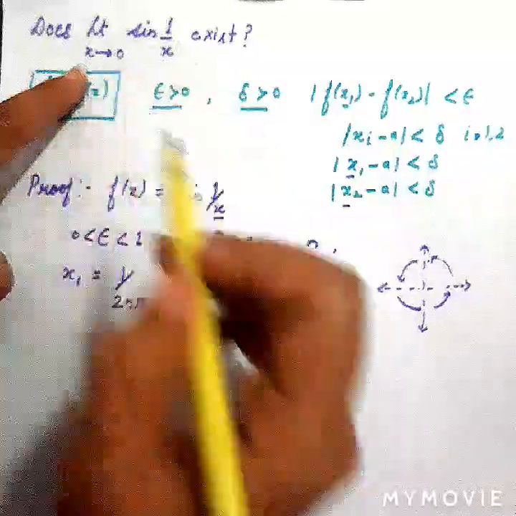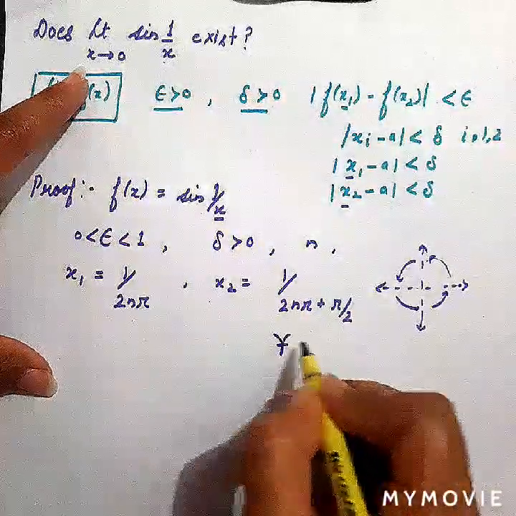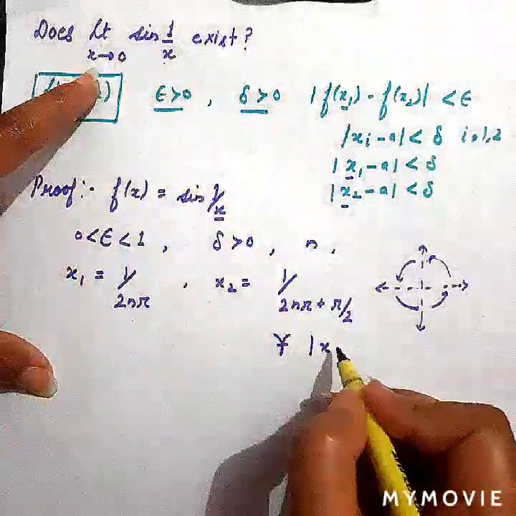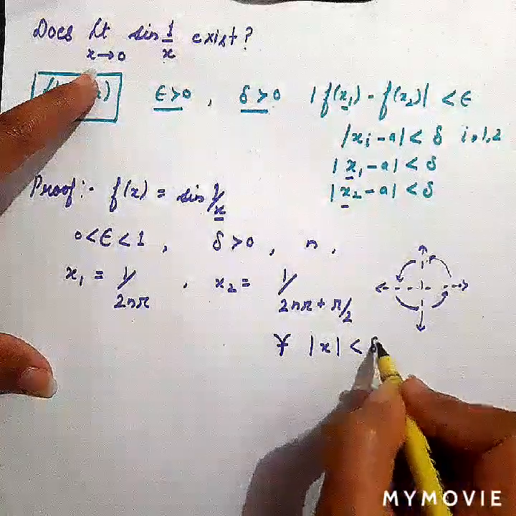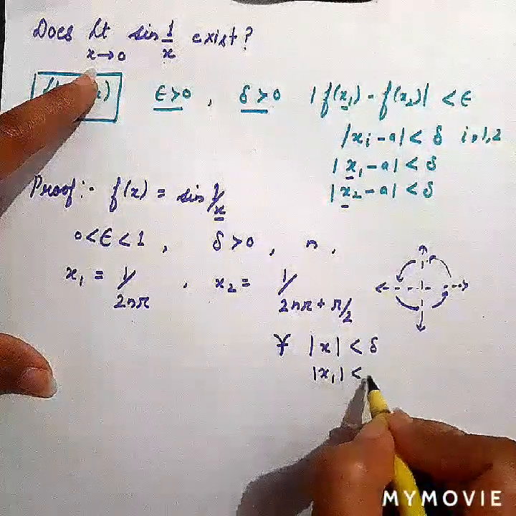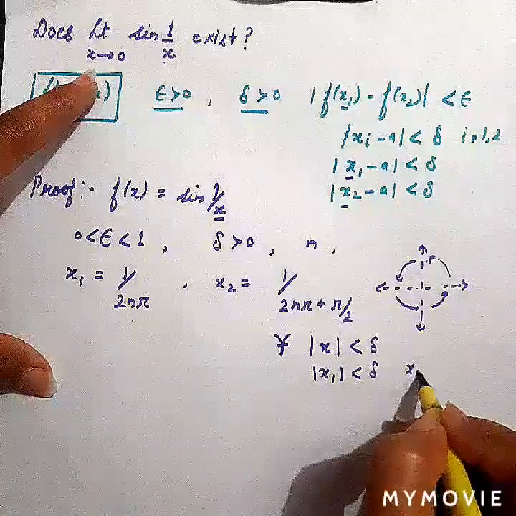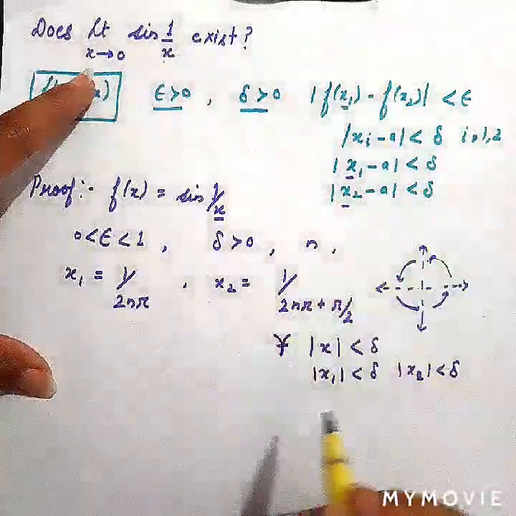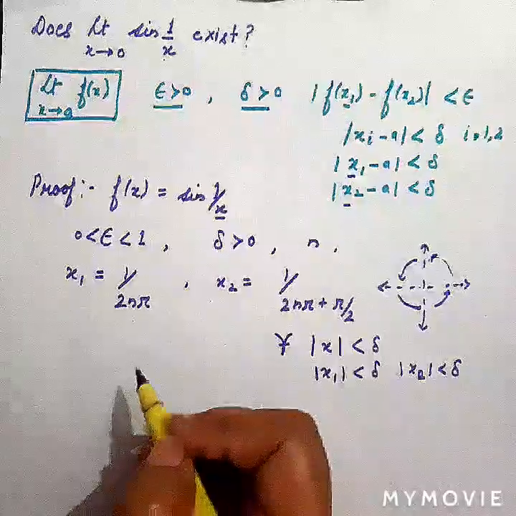And as we know, we will consider x1 minus a also, and here a is 0, so for all values of x, x minus 0 will remain less than delta, right? You can write this as x1 is less than delta, or x2 is less than delta. I'm not writing the value of 0. Now fill all these values.